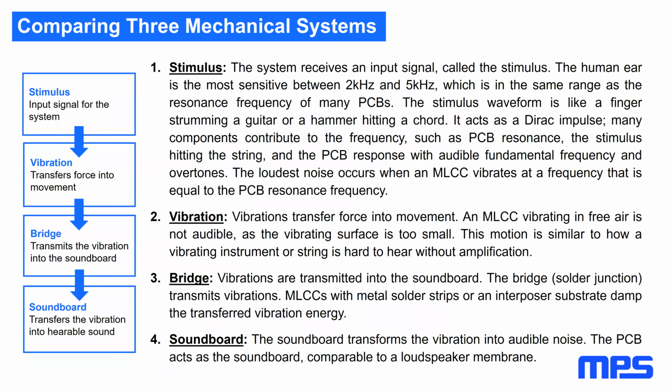Again, on the left, you see the mechanisms, the stimulus input signal for the system. The vibration transfers force into movement. The bridge transmits the vibration into the soundboard. And the soundboard transfers the vibration into hearable sound. For the stimulus, the system receives an input signal called the stimulus. The human ear is most sensitive between around 2 kilohertz and 5 kilohertz, which is in the same range as the resonance frequency of many PCBs.